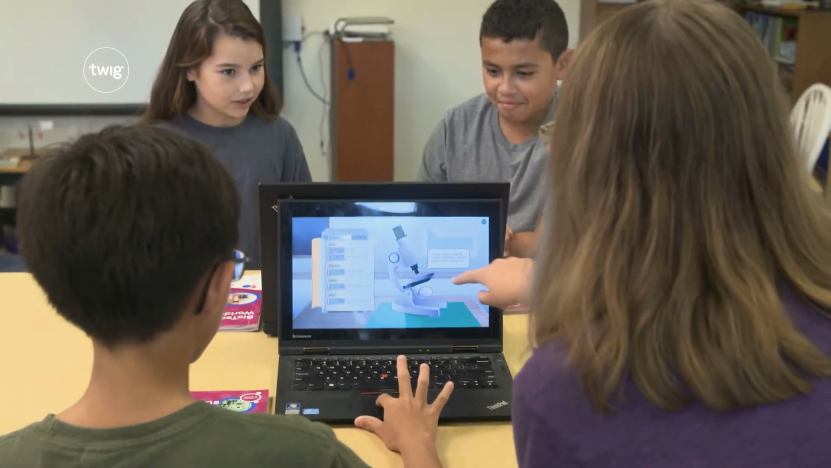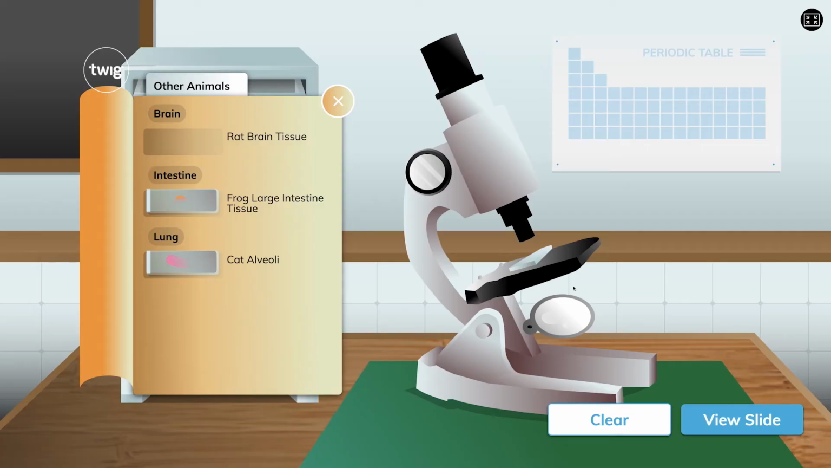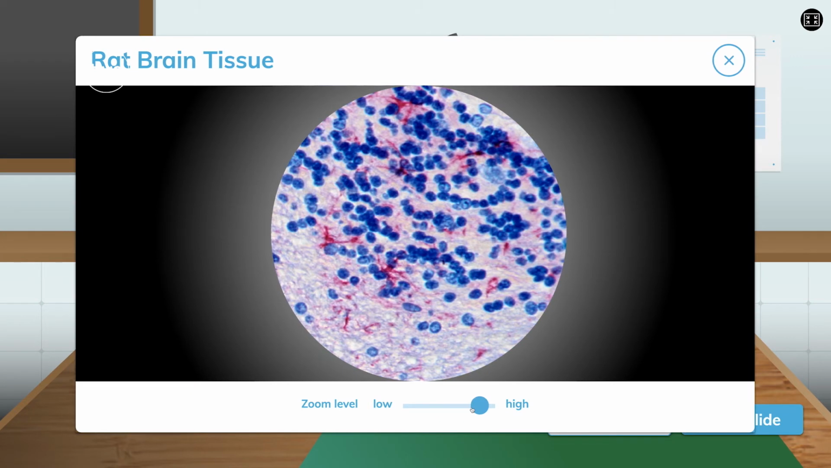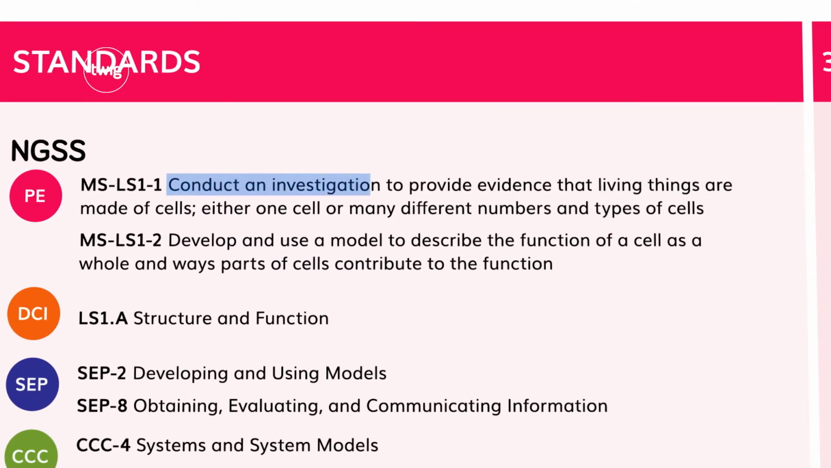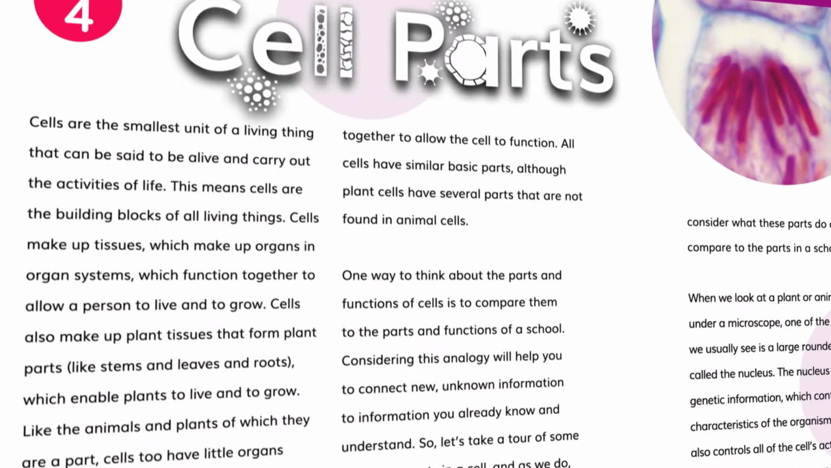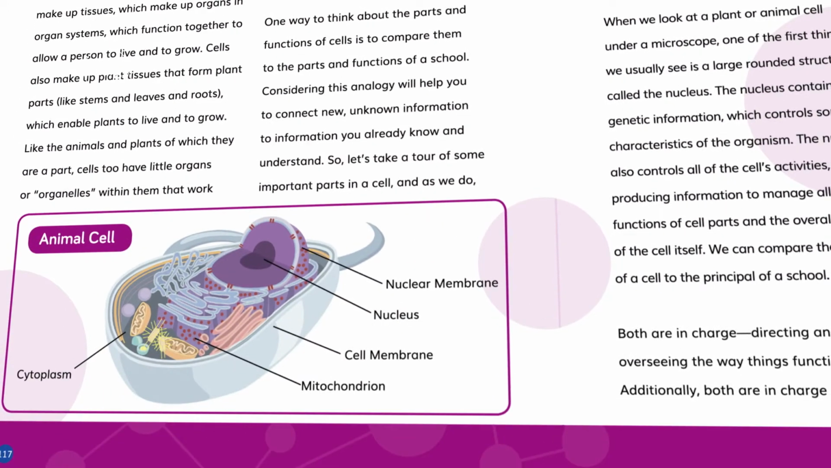It starts with a digital investigation in which students use a virtual microscope to observe tissue samples. This brings in another performance expectation: conduct an investigation to provide evidence that living things are made of cells, either one cell or many different numbers and types of cells. Students also discover that cells have subsystems too.